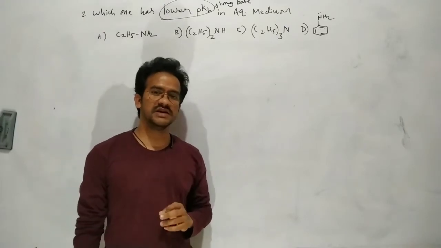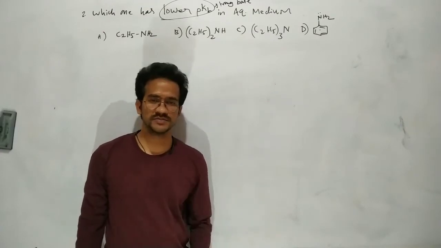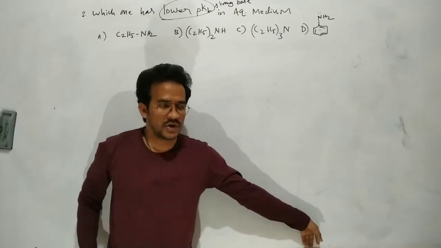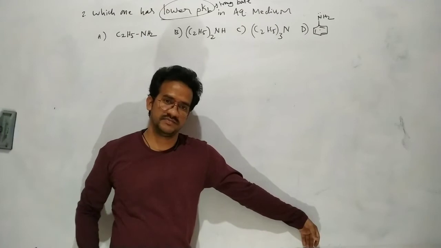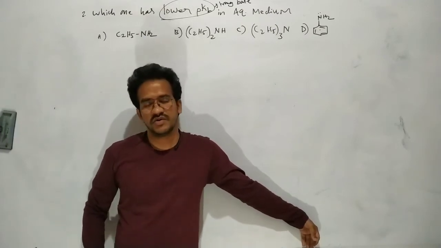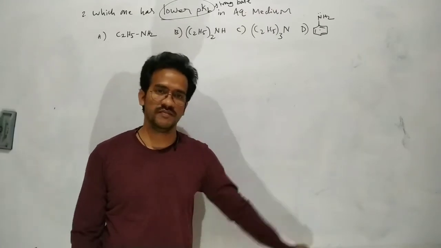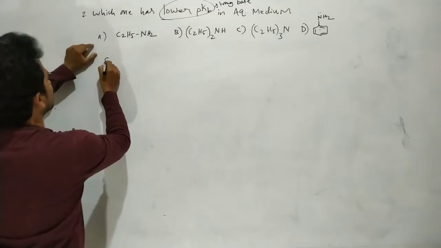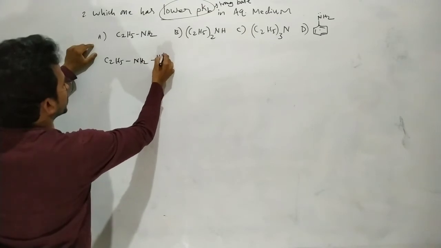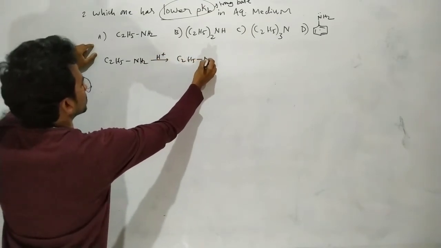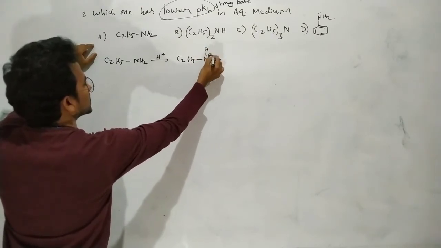Generally, basicity is increased by electron donating groups. Basicity is also explained on the basis of the stability of the conjugate acid. If the conjugate acid is more stable, the respective amine is a strong base. So in this case, I am taking C2H5NH2 after protonation.